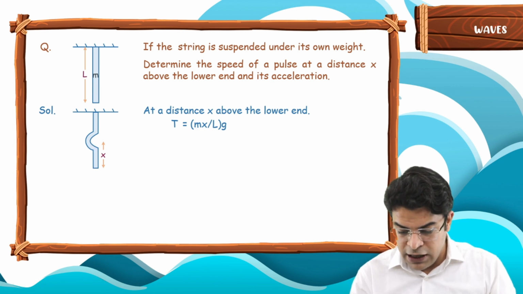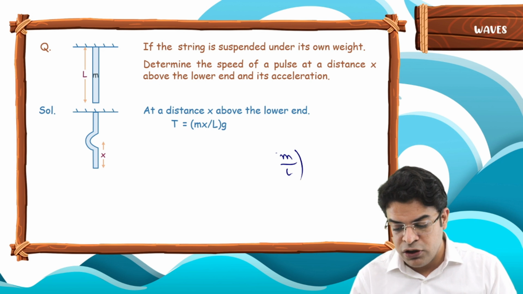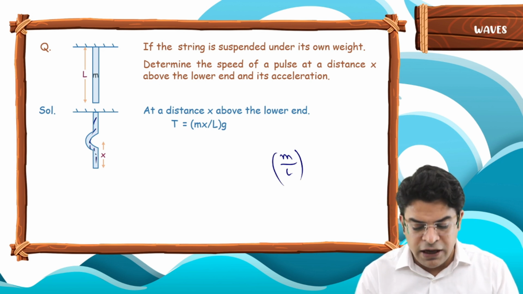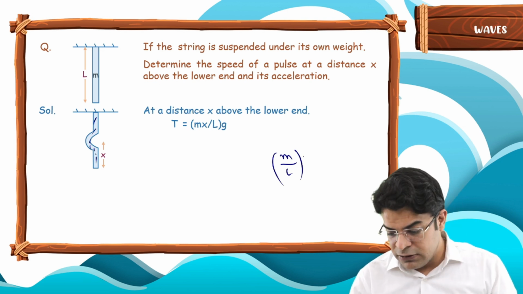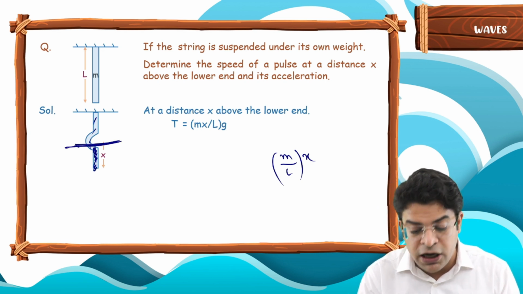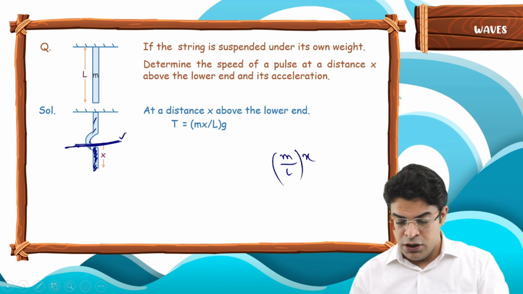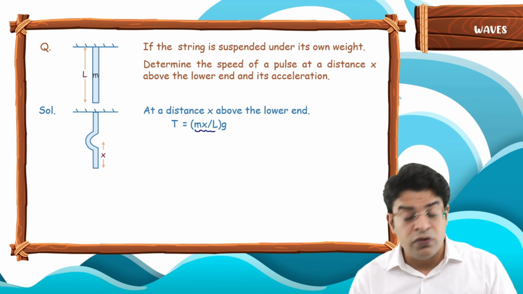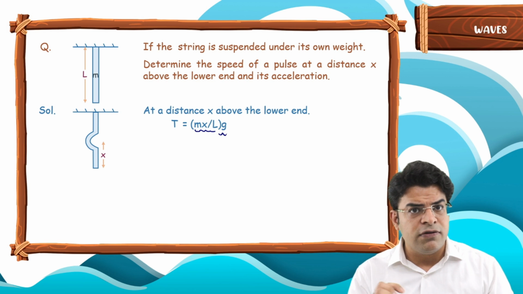See, M by L represents the mass per unit length of this wire material, multiplied by the length x whose mass you wish to find, so that you can find the weight of this part and hence the tension here. So the tension will be equal to mx by L into g. This will be the tension.